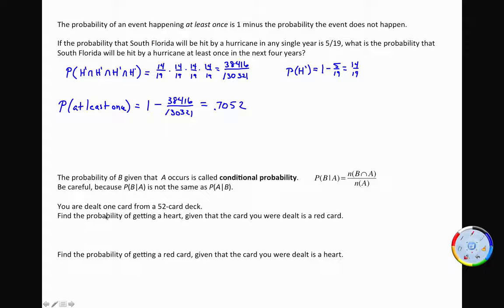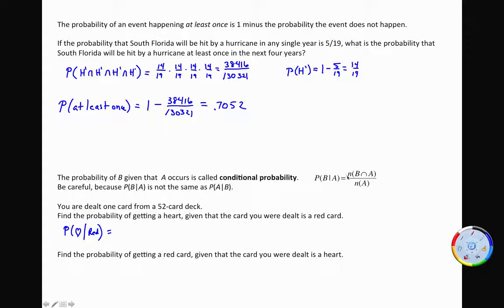You're dealt one card from a 52 card deck. Find the probability of getting a heart, given that you were dealt a red card. Okay, now I'm going to plug into the formula, but just like odds, we may not need to specifically use the formula every time. So here's my formula.